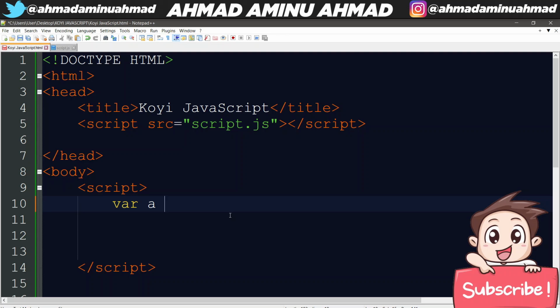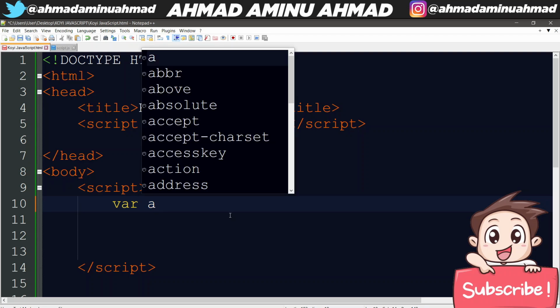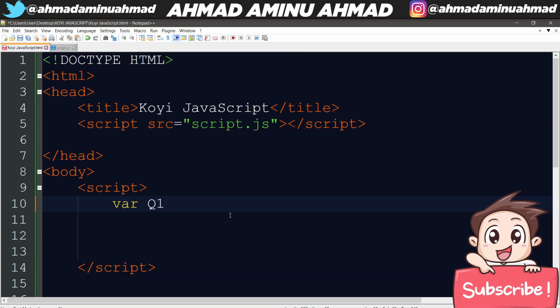And each variable will contain a question. So I'm going to create a question for A. That is question number 1. I'm going to say var A. A would be very easy for you. I don't want to put Q1 for question 1, because some people will get confused. So I'm just going to say A is equal to, and I'm going to store the question inside variable A.